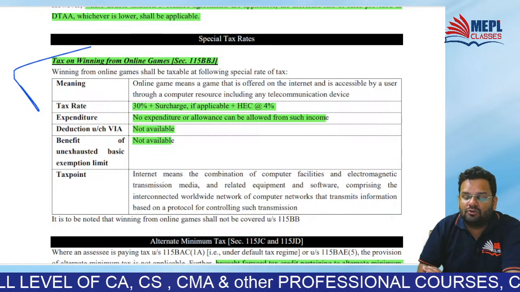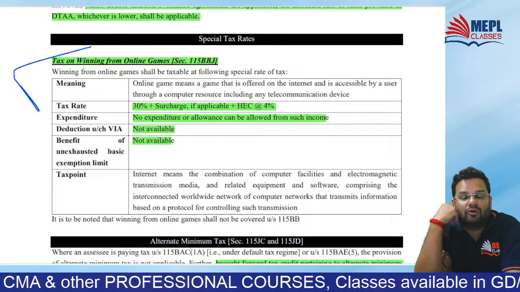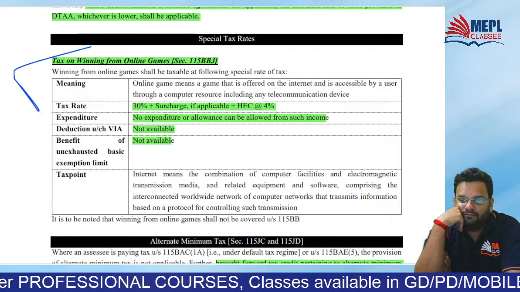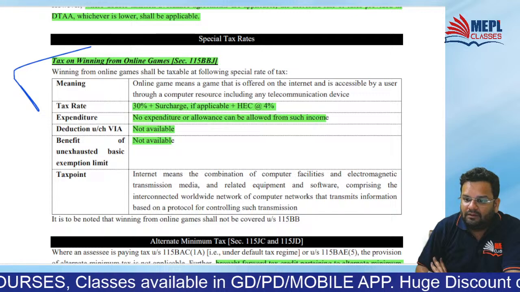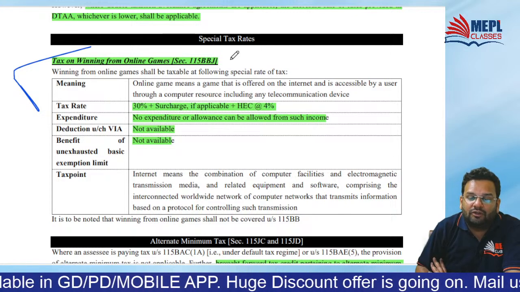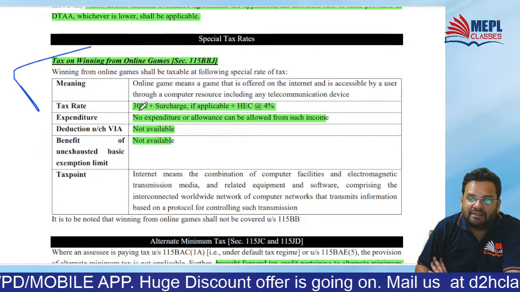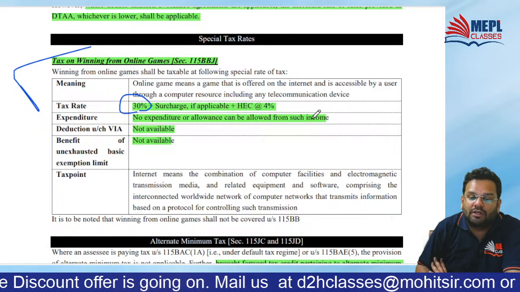You must have understood in GST also, there was so much about online gaming, isn't it? Here also, they are talking about tax on winning from online games. The tax rate will be 30% plus surcharge plus health and education cess.